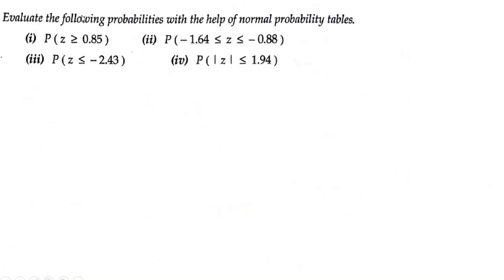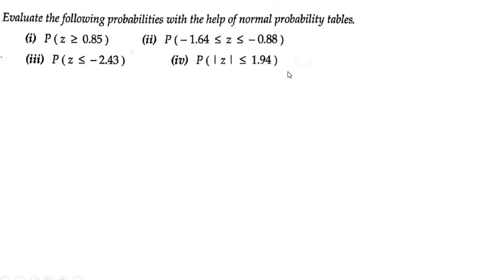So we'll move on to one of the problems. We'll solve one problem, and the rest I'll do in my next video. Evaluate the following probabilities with the help of the normal probability table. First, probability of Z greater than or equal to 0.85. Second, probability of Z greater than or equal to minus 1.64, less than or equal to minus 0.88. Third, probability of Z less than or equal to minus 2.43. And fourth, probability of mod Z less than or equal to 1.94.